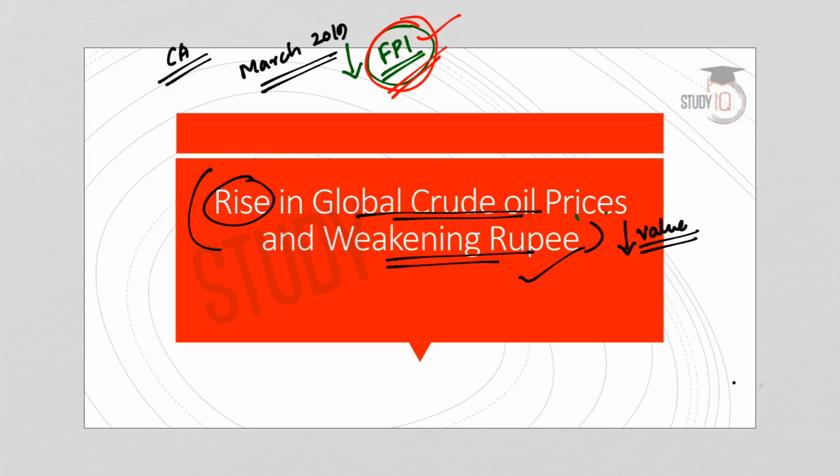But after that, in the last few days or in the last week, we have observed a fall in the value of the rupee by 30 paise. This was because there was an increase or jump in global crude oil prices. So this fall in the rupee was due to the jump in global crude oil prices. It shows that there is a relationship between global crude oil prices and the value of the rupee.